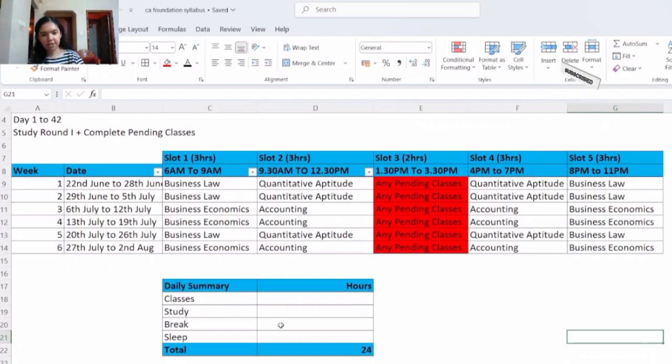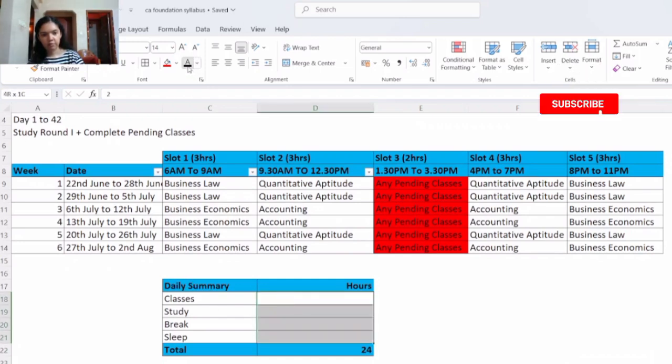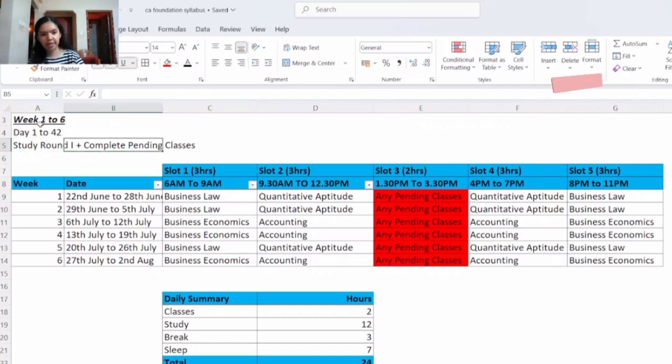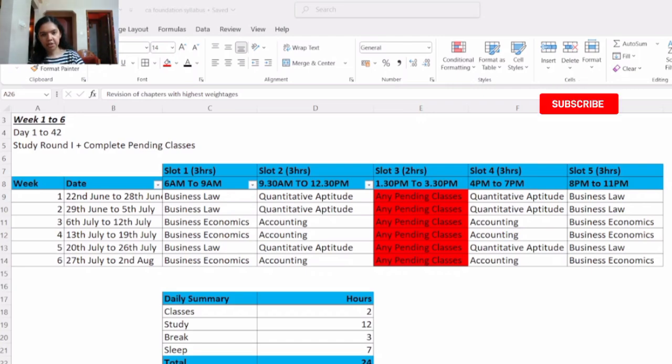So basically for the first 6 weeks, the following will be your routine. For pending classes you will give 2 hours. Study time will be 12 hours. Break will be for 3 hours and sleeping time is for 7 hours. So basically in the first 42 days, that is week 1 to week 6, you will have study round 1, plus you will be completing any pending classes. This is the first part of your study plan.